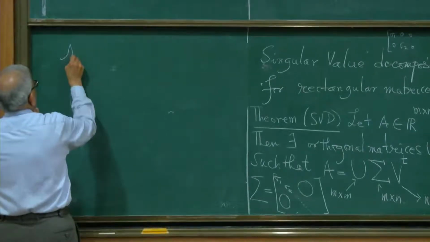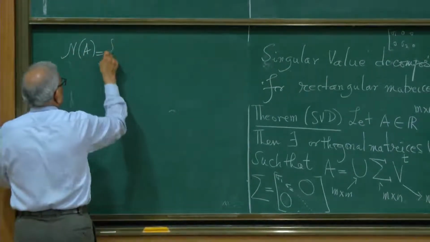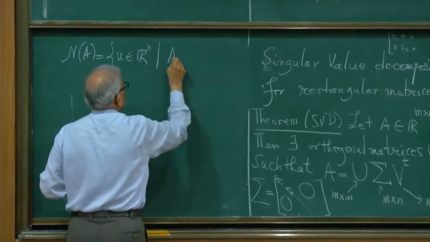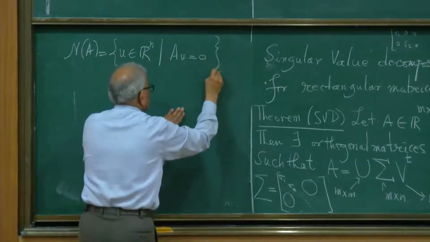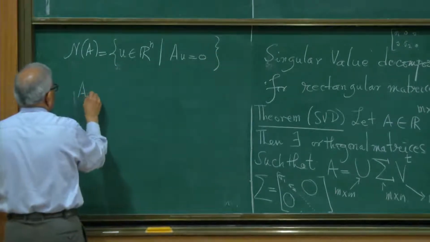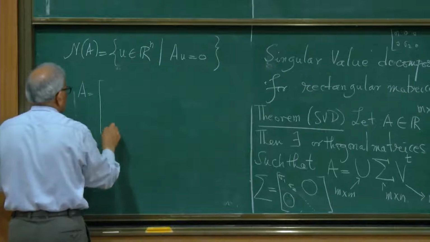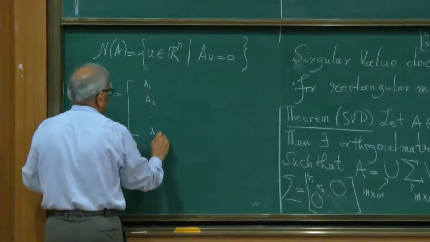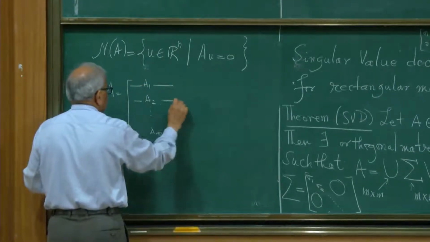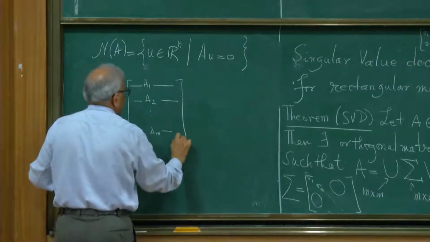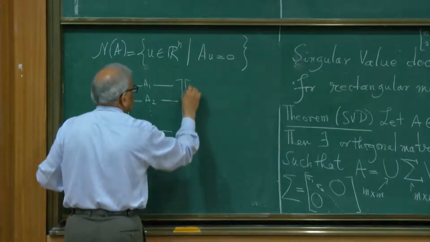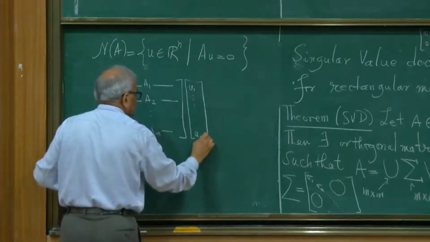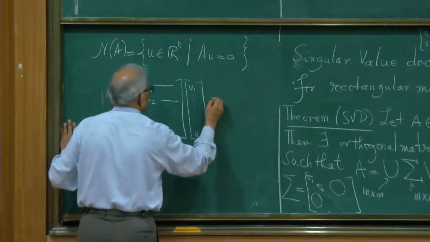But you see, I can write A in terms of row vectors A1, A2, up to Am. These are the row vectors, and then I can multiply with this column vector u. And this is 0.